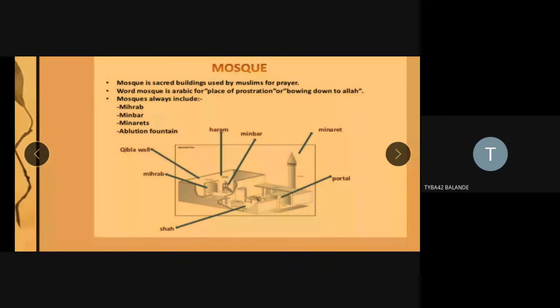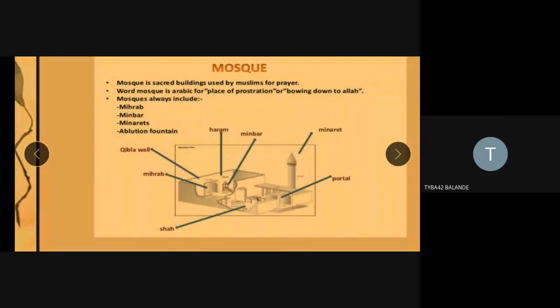Even in Islam, similarly, a water structure is made in the mosque, in the courtyard. It is called the ablution fountain. Ablution means ritual washing, not a complete bath, but ritual washing of the hands, feet, face, and mouth.